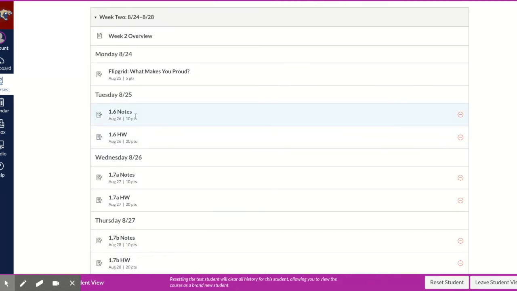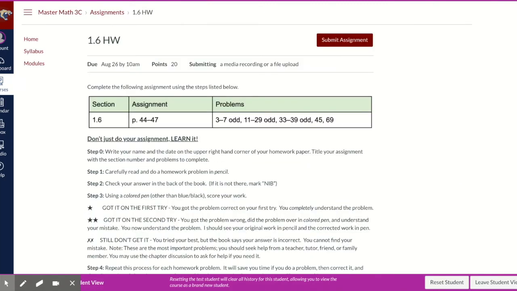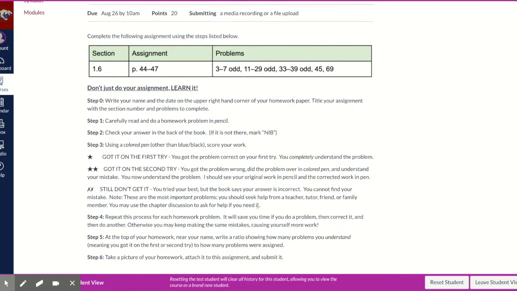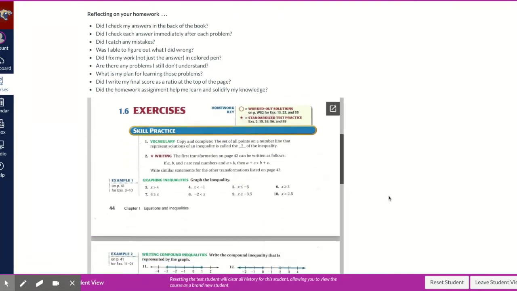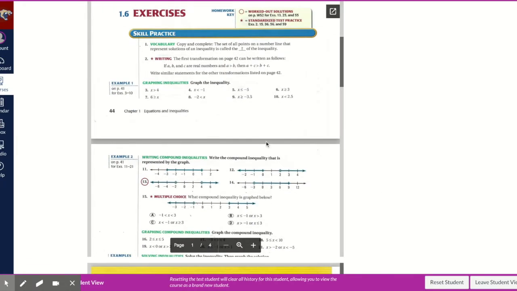Each notes assignment is usually accompanied by a homework assignment where students will begin by writing down the assigned problems on the top of a piece of lined paper. By following the instructions here, students will access the assigned problems within the embedded PDF. They'll complete the assignment on a piece of lined paper, being sure to show all their work.